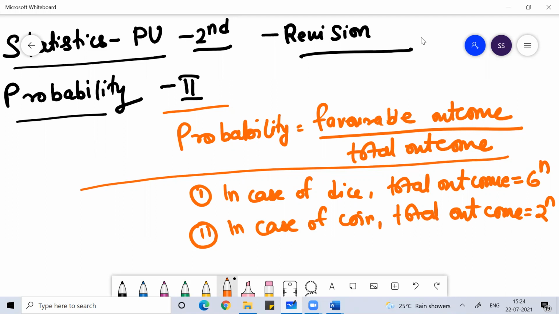I hope you're understanding. Similarly, in the case of coin, I explained the concept, and a similar logic you can follow. One coin, so two outcomes. Two coins, you have four outcomes. Three coins, you'll have eight outcomes. Four coins, you will have 16 outcomes. Five coins, you have 32 outcomes. So please keep this in your mind. The denominator part, whenever you solve problems on probability, will be done if you follow this logic.